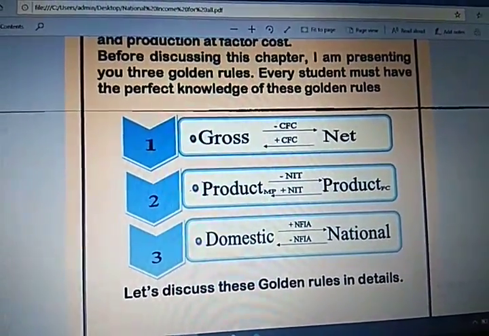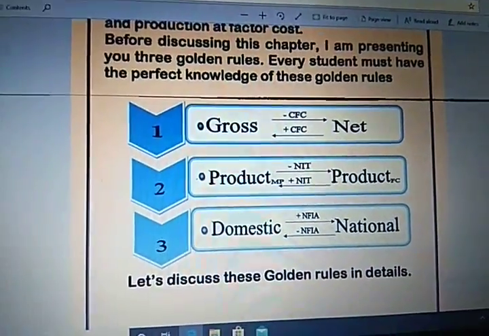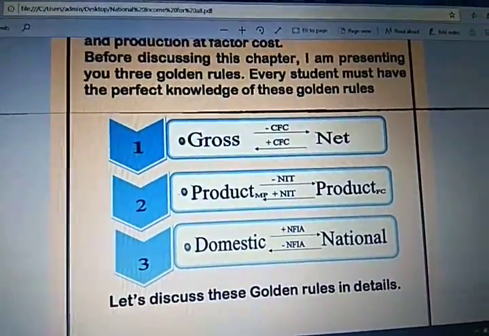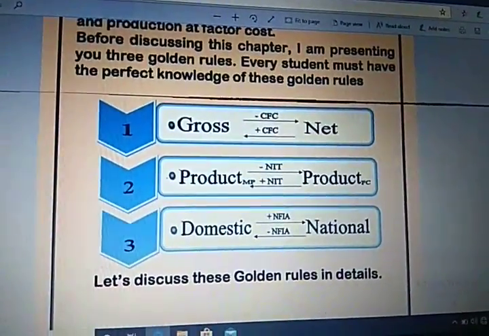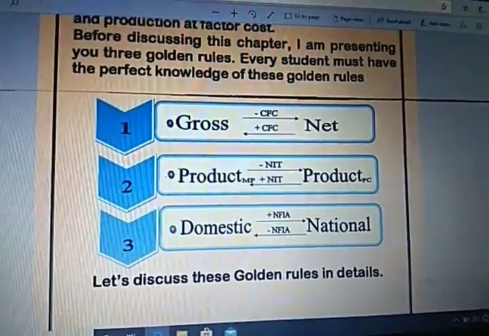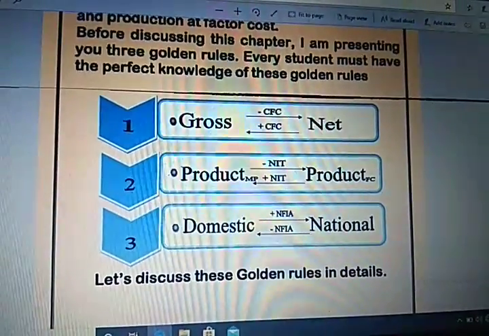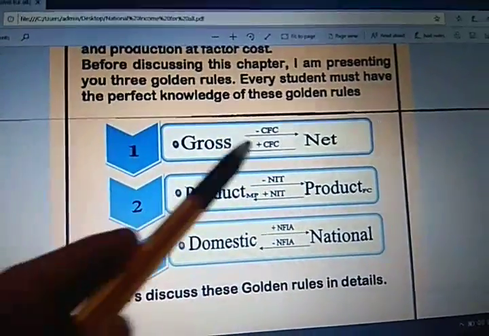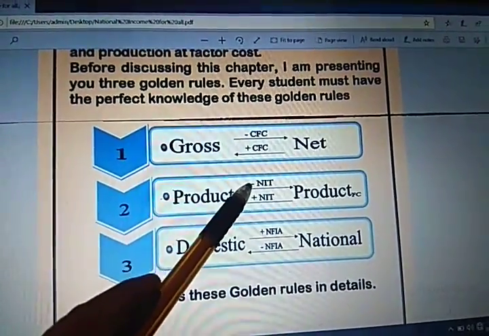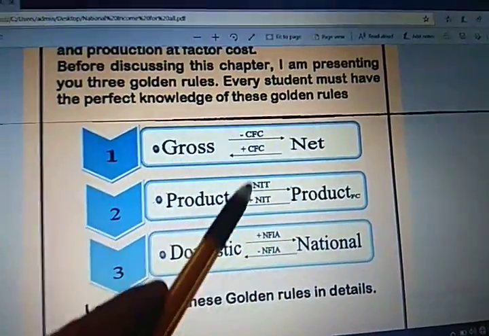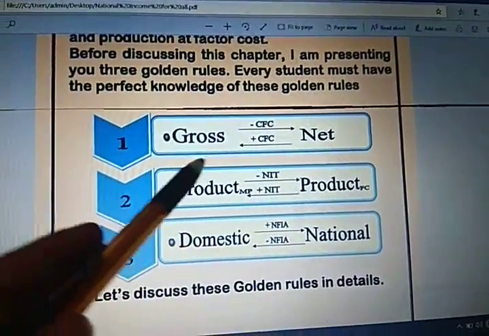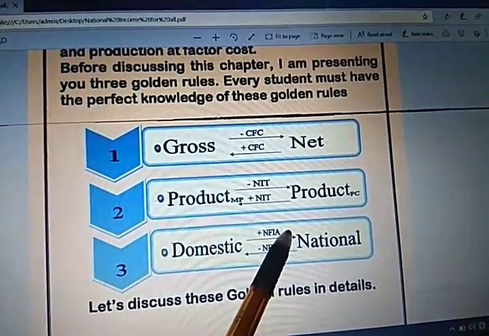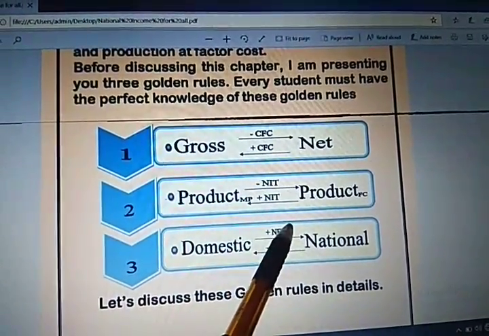Now students, taxes are of two types, that is direct tax and indirect tax. But when we talk about national income accounting, we only talk about indirect tax because indirect tax is levied on goods and services. Net indirect tax is equal to indirect tax minus subsidy. So the formula of NIT, that is net indirect tax, is equal to indirect tax minus subsidy. Why do we subtract subsidy? Because government takes taxes from us and government provides subsidy. So whatever subsidy the government is providing, we are going to subtract.